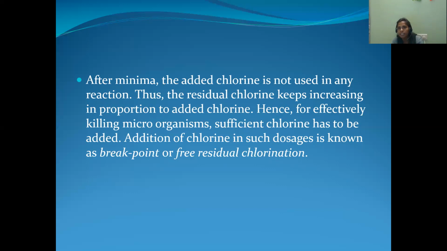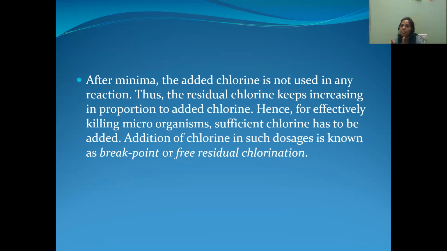It forms chloroorganic compounds. But at the third stage, by adding an excess amount of chlorine, what happened? The entire bacteria has been killed. That means whatever chloroorganic compounds and ammonia are there, the entire bacteria is killed at the third stage, so it reaches the minima. There are no other impurities in the water sample at the third stage.